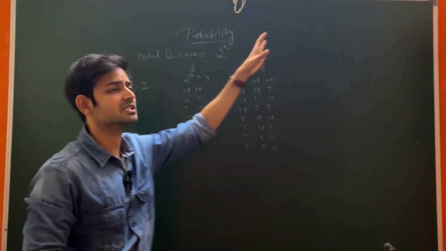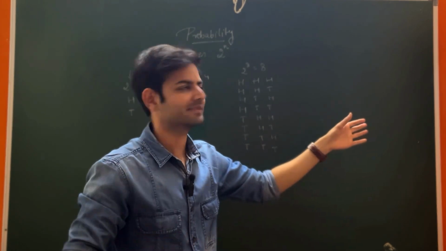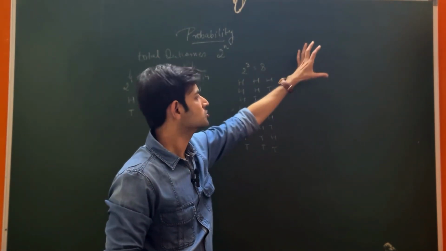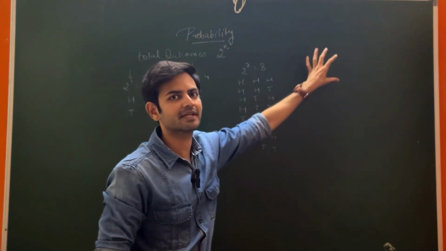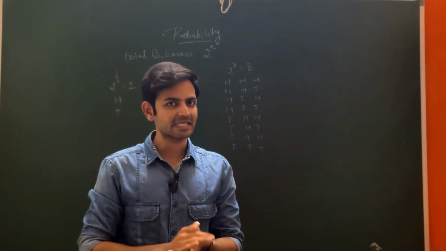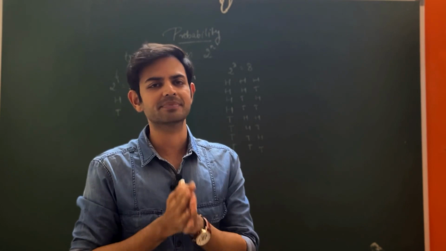Now in case the coin is tossed 4 times, it will be 2 power 4, which is 16. So we write 8 times H, 8 times T, then 4, 4, then 2, 2, then 1. So in this way you can write the total outcomes in case of a coin.